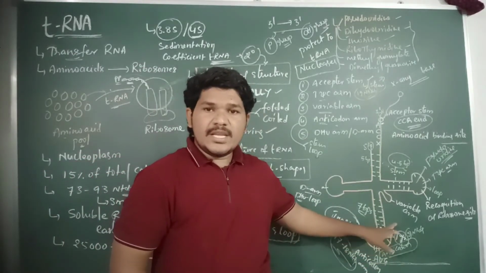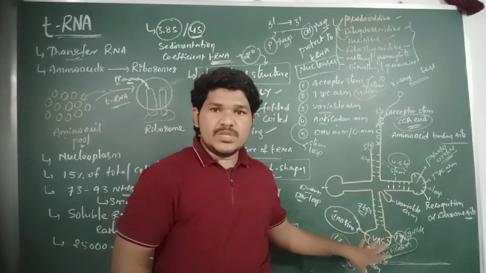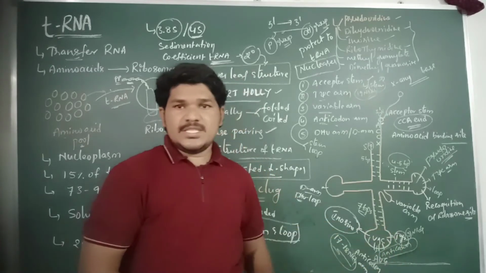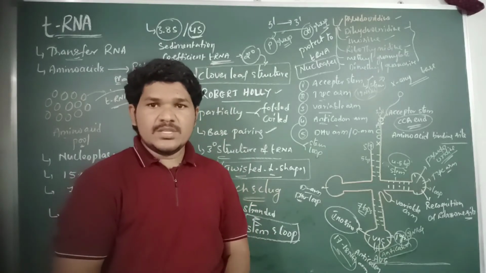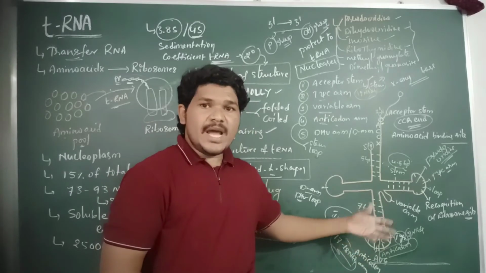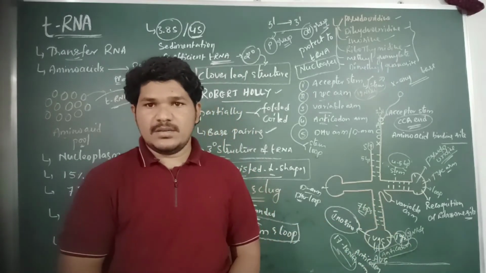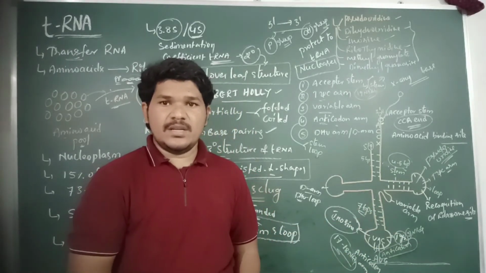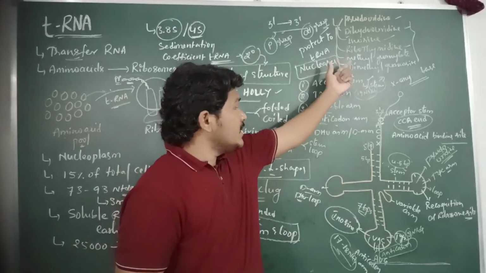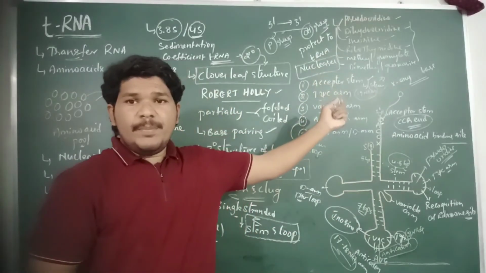So there are no hydrogen bonds between the nucleotide sequences present in the loop region, right? All these nucleotide sequences in the loop region are unpaired, due to the presence of inosine.